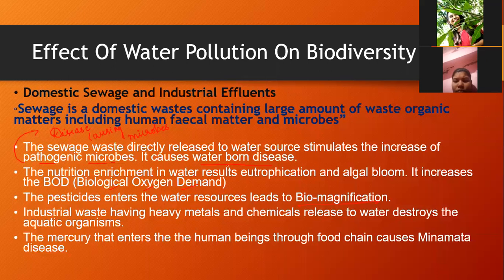Just remember, the effects of water pollution: it causes waterborne diseases, it increases the biological oxygen demand, it causes eutrophication, it causes algal bloom, and it also leads to biomagnification.